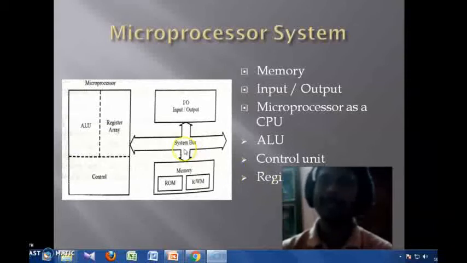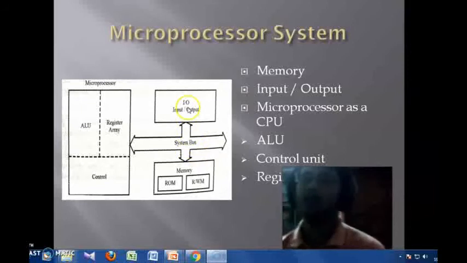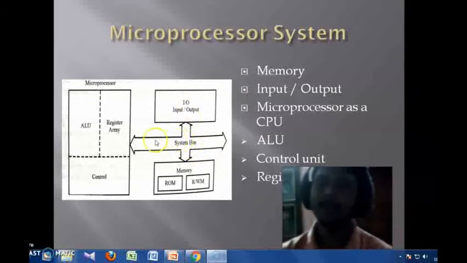Now next is the system bus, which is very important. This is basically a communicating path by which the input output devices and memories are connected.